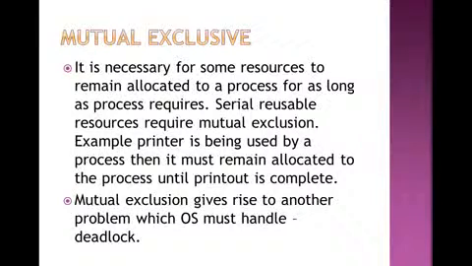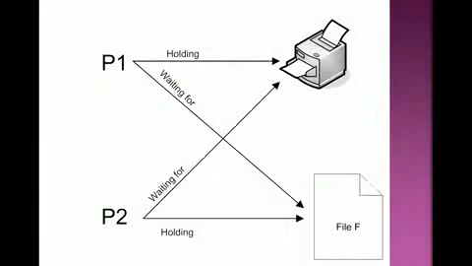In simple terms, whenever we are using multiple processes, some processes retain their resources as long as the resource is in use. Serially reusable resources require mutual exclusion. For example, if a printer is being used by a process, it must remain allocated to the process until the printout is complete. Mutual exclusion gives rise to another problem which the operating system must handle, that is deadlock.